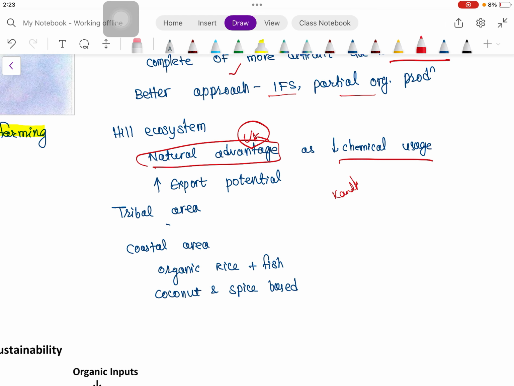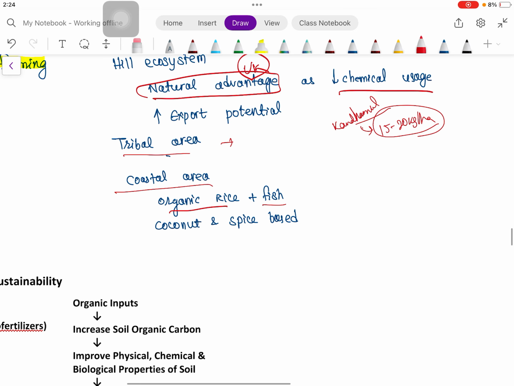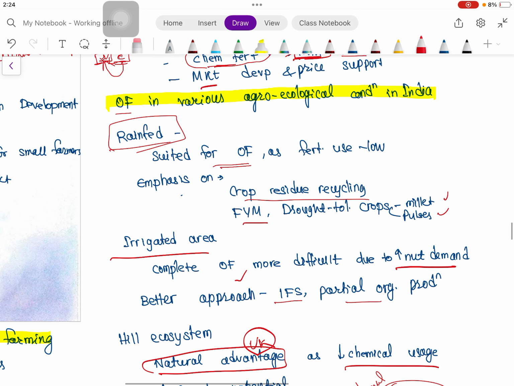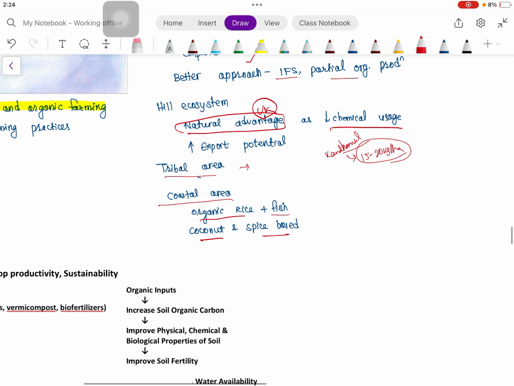Say in one district of Odisha, Kandhamal, the fertilizer consumption is around 15 to 20 kg per hectare. Okay, so in this tribal area, Kandhamal haldi or turmeric is famous. Those farmers are using very little chemical fertilizer. Then in coastal areas, we can go for organic rice and fish, coconut, and spice based systems. And on the economics of organic farming in various agroecological conditions, this was asked one year in the Indian Forestry Service mains examination, so we can write about the economics here.